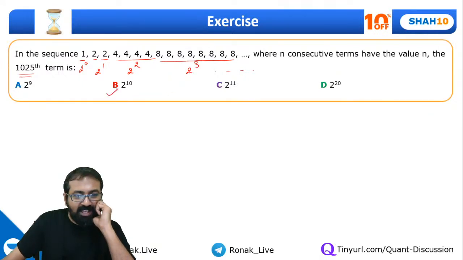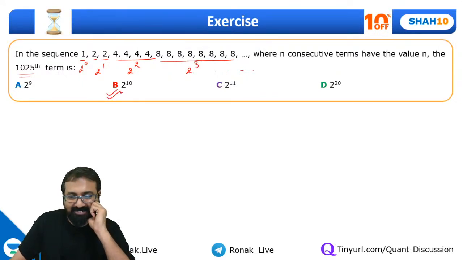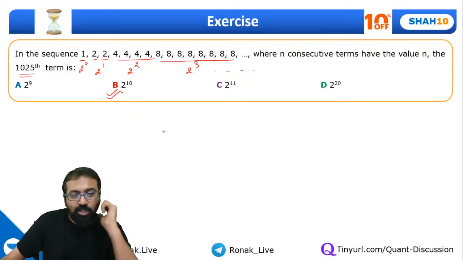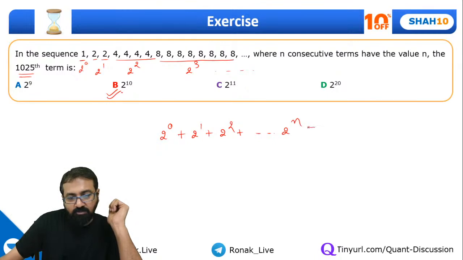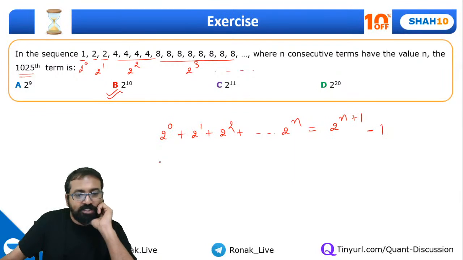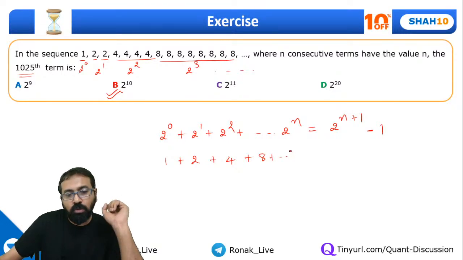2 raised to 10. Excellent, Varshini. That's correct. Guys, this is the logic which has to be used. 2 raised to 0 plus 2 raised to 1 plus 2 raised to 2 up to 2 raised to n will be equal to 2 raised to n plus 1 minus 1. So for example, 1 plus 2 plus 4 plus 8 up to 512. 512 means 2 raised to 9. So the sum will be equal to 2 raised to 10 minus 1.